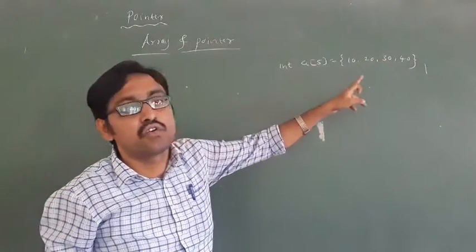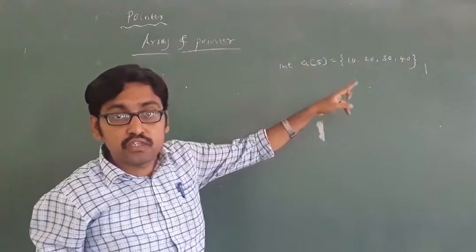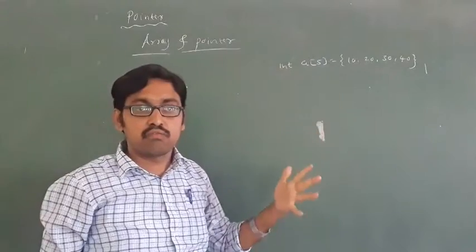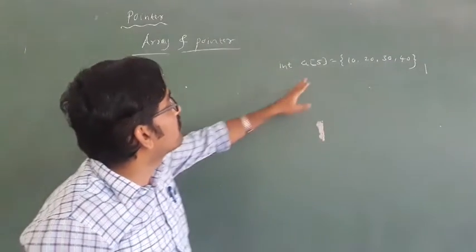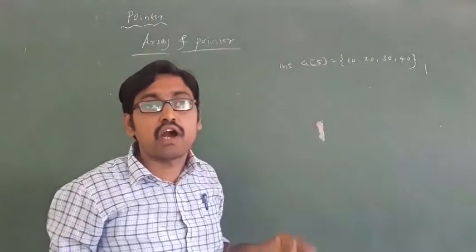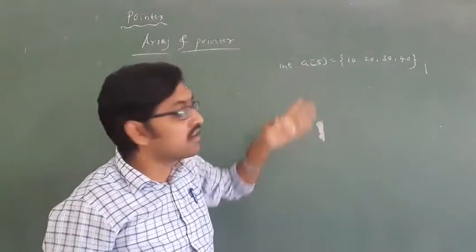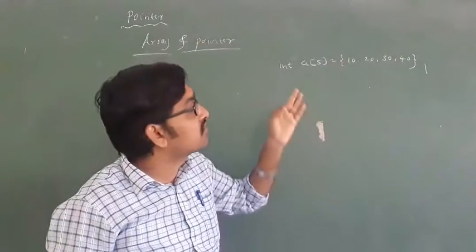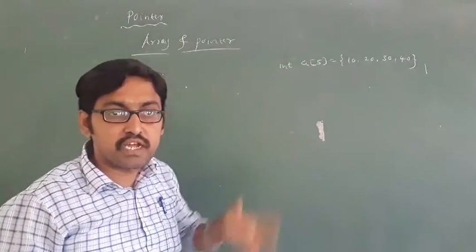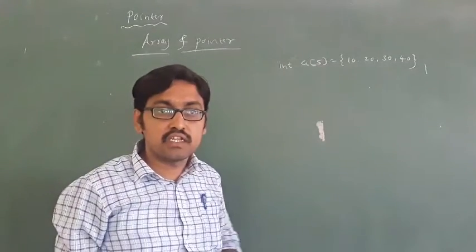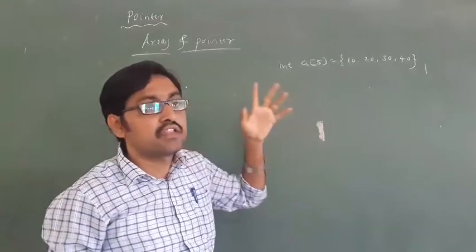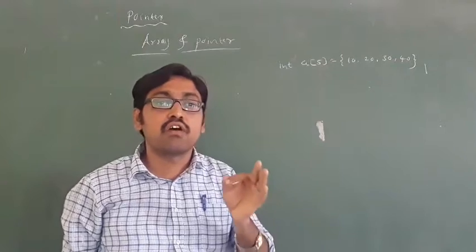Then in A of 0, 10 will be stored. In A of 1, 20. In A of 2, 30. In A of 3, 40. In A of 4, nothing will be stored. See, this is how to initialize an array. Okay, now I want the address of 10, the address of 20, address of 30, address of 40. I want the address. You know where 10 is stored? In A of 0 it is stored. Where is 20 stored? In A of 1 it is stored. Then I want all these addresses.